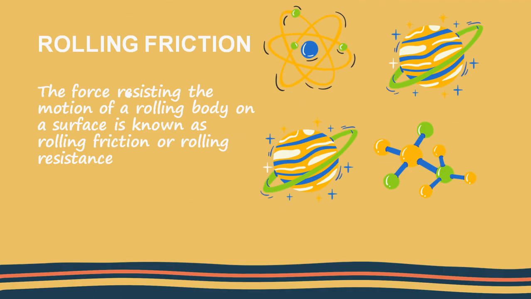Now let's move on. Rolling friction. The force resisting the motion of a rolling body on a surface is known as rolling friction or rolling resistance. So rolling friction is also called as rolling resistance. It's very, very important. Always remember it. Now let me explain this also with an example.